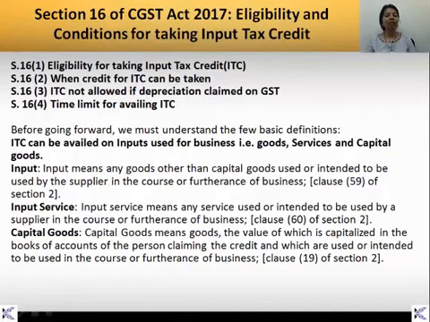Capital goods means the goods, the value of which is capitalized in the books of accounts of the person claiming the credit and which are used or intended to be used in the course or furtherance of business. These are goods used only for business, but they are capitalized. So that is what capital goods are. These are the basic 3 terms which we are going to see